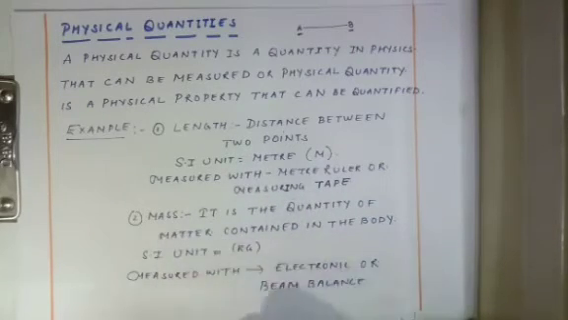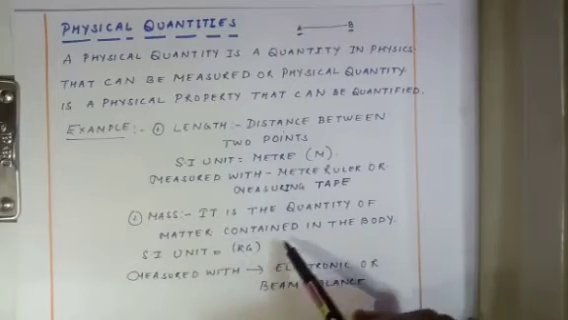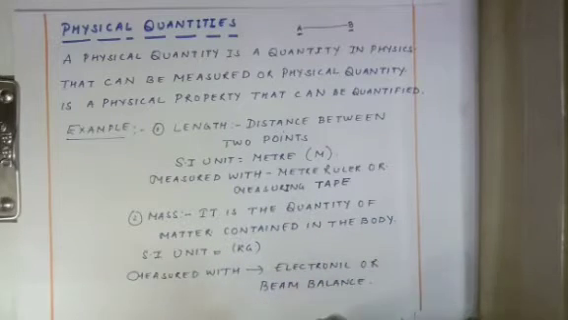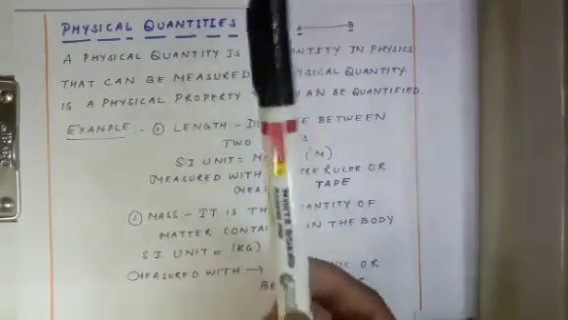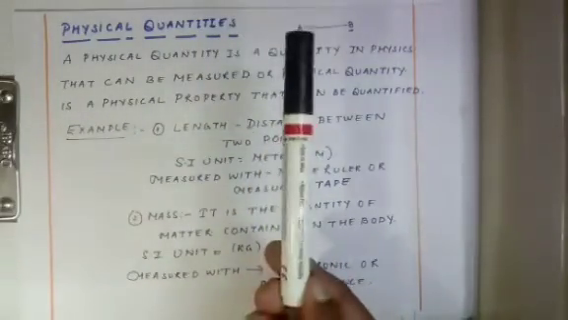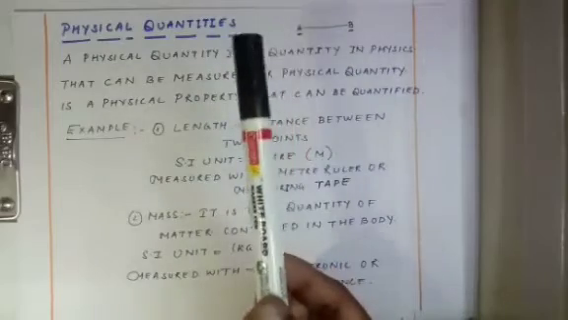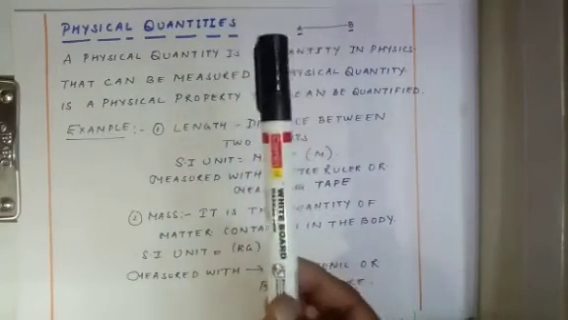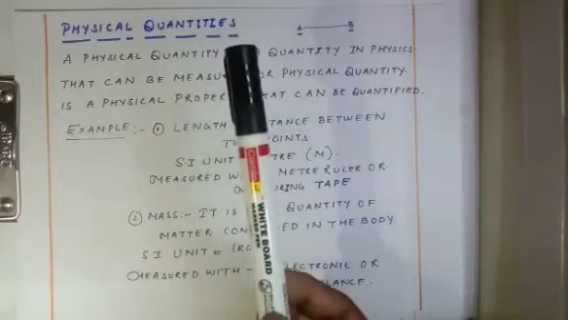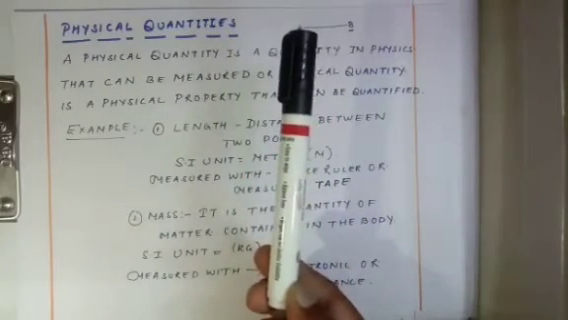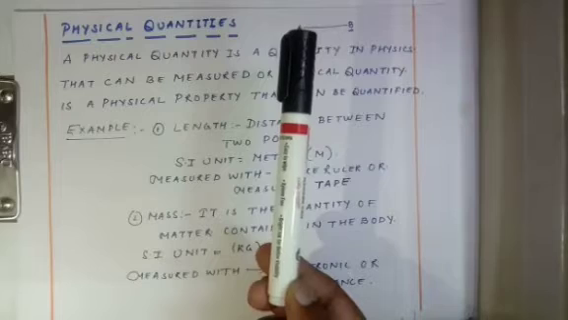Second one is mass. It is the quantity of matter contained in the body. Just now I gave you an example of a marker. Suppose the mass of a marker is 100 gram. So the amount of matter that is present in the marker, that is called the mass. I hope it is clear to everyone.